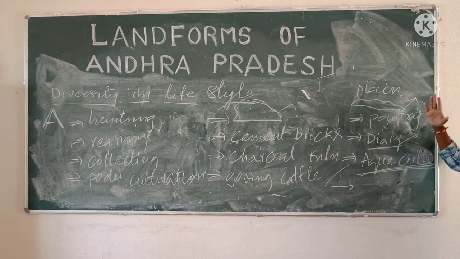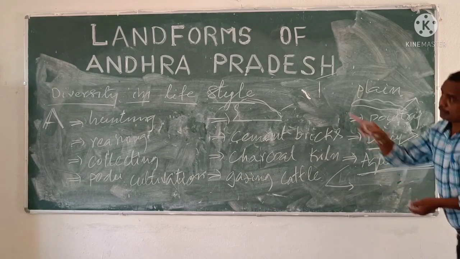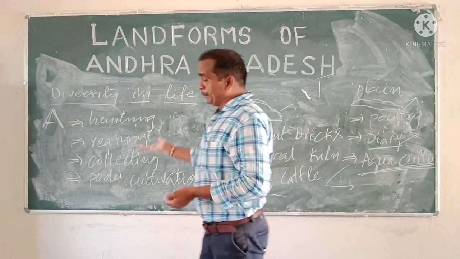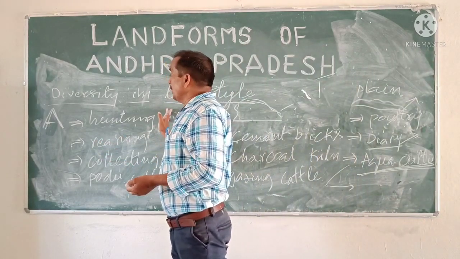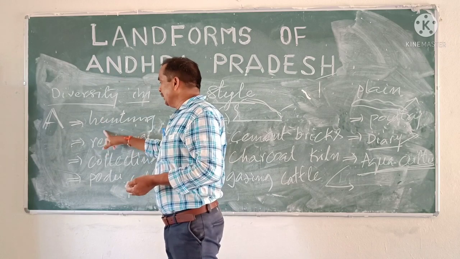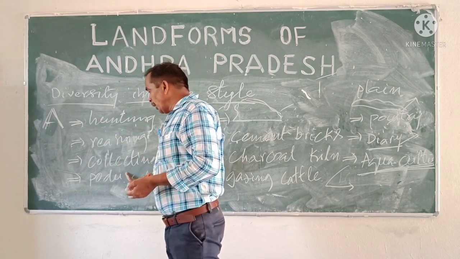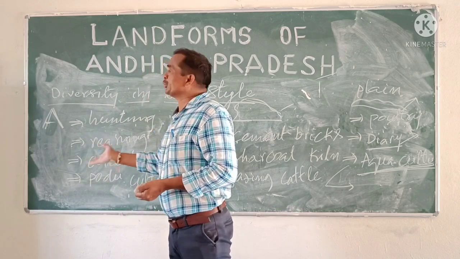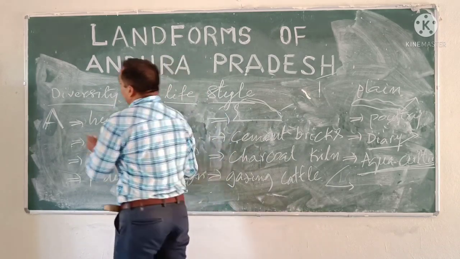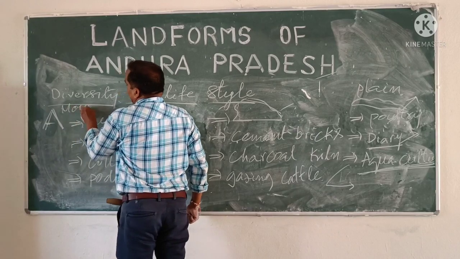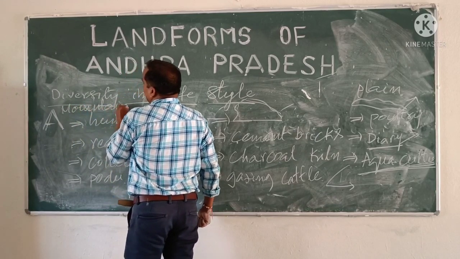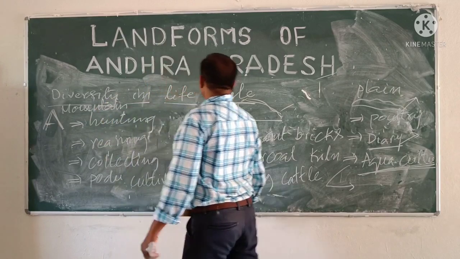So, diversity of lifestyle means different occupations are carried on by different people in the area where they are living. Hunting, rearing animals, collecting forest products, and some other things we can find in the mountain or hilly area.